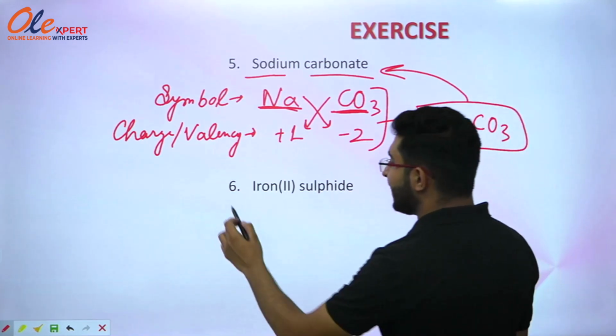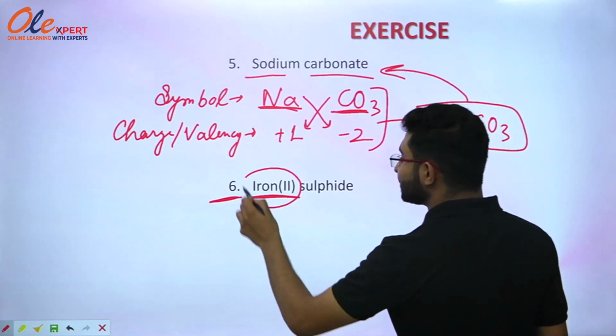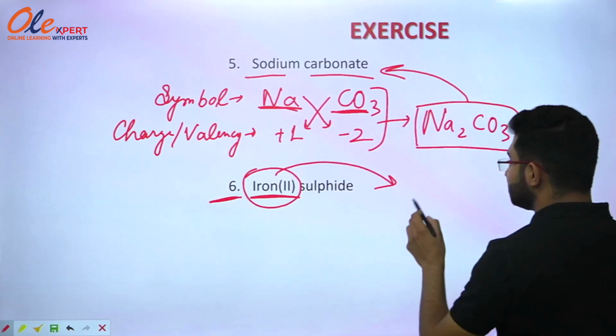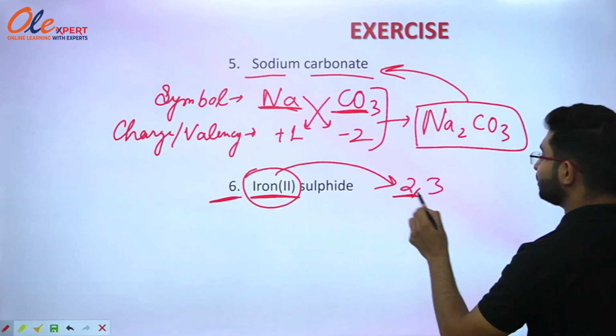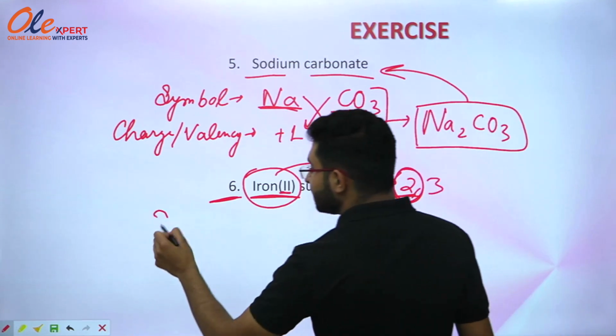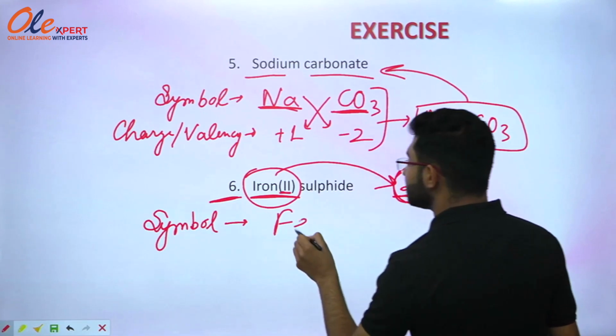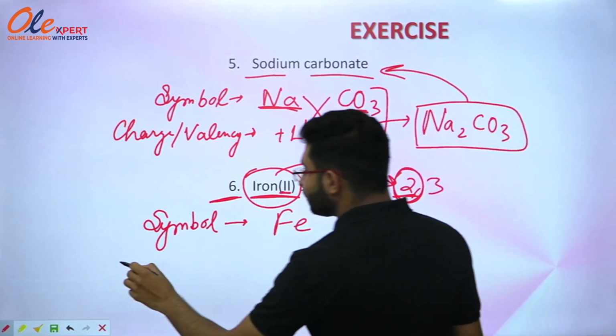Now the next part is iron second sulfide. So you can see it is written iron second, but why? Because iron has a variable valency of 2 and 3. So you have to write 2 as the valency over here because it is written second. Firstly, you have to write the symbols iron and sulfur. Now you have to write the valency.